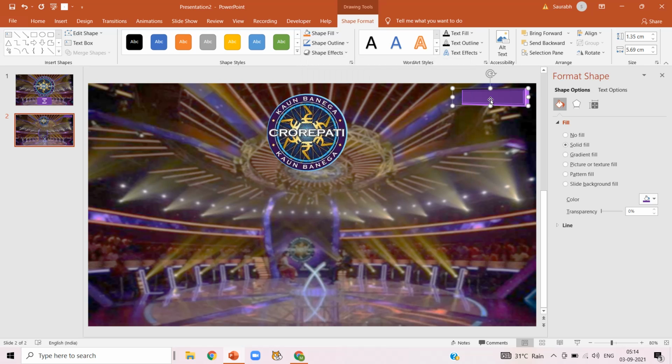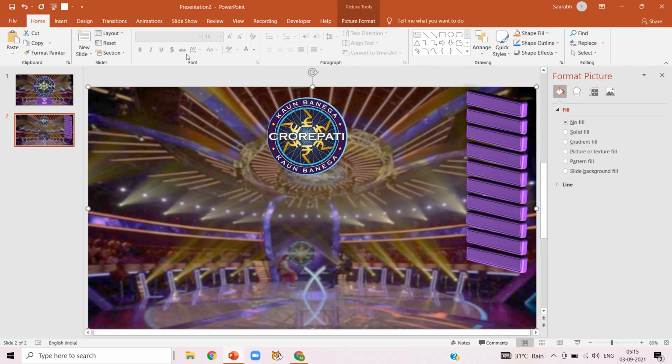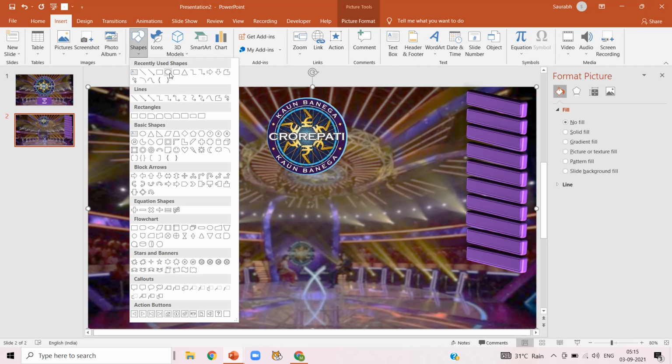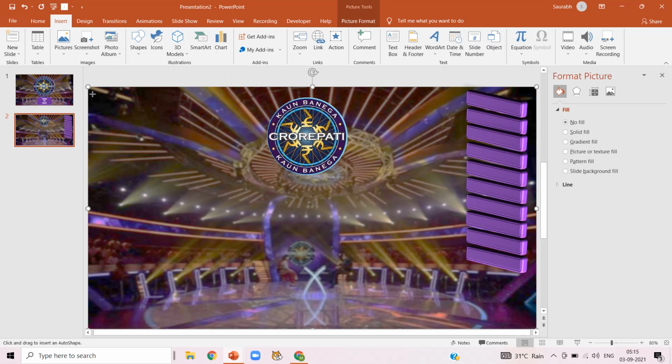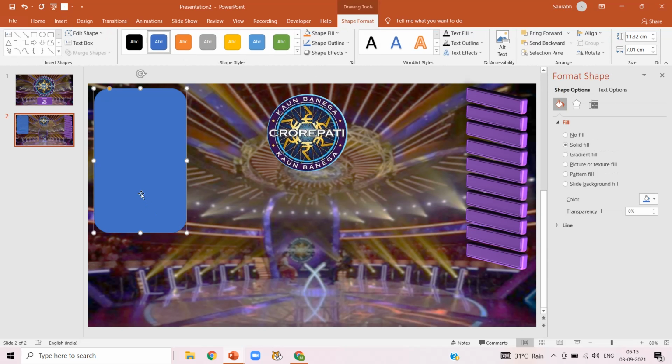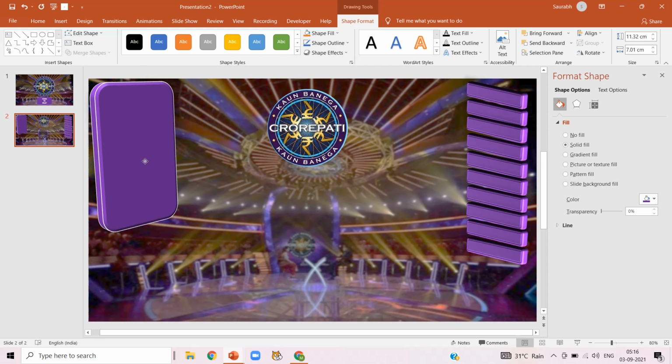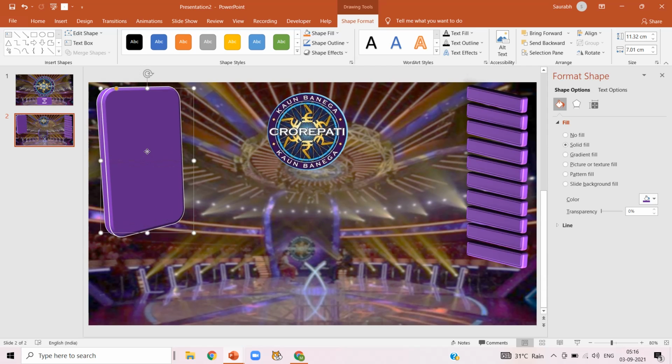Now copy and paste it 10 times like this. Again click on insert, shapes and select a rounded rectangle shape and drag it there like this. In the fill, make it purple, click on the purple. Again in the shape effect, preset and select this preset.